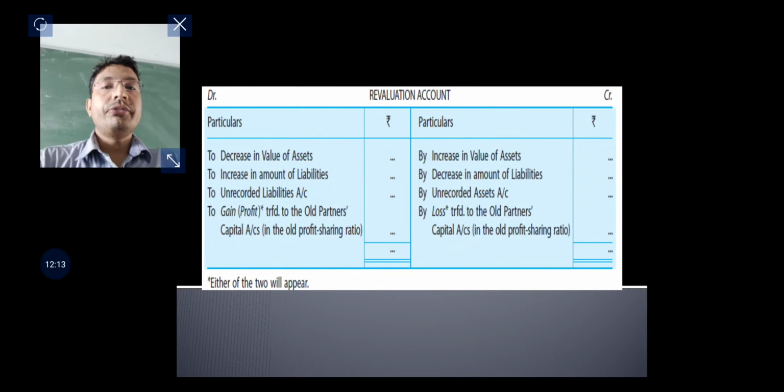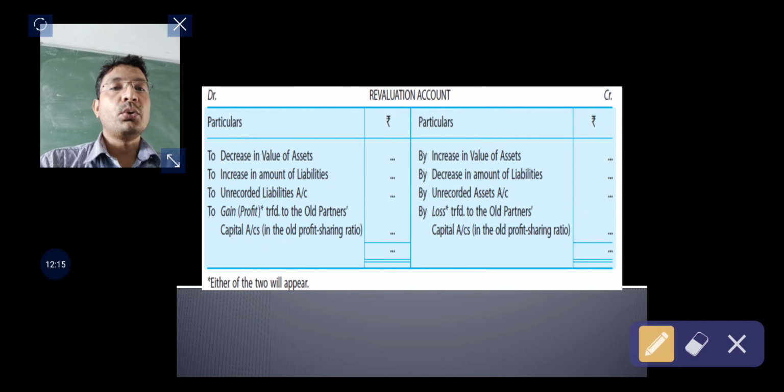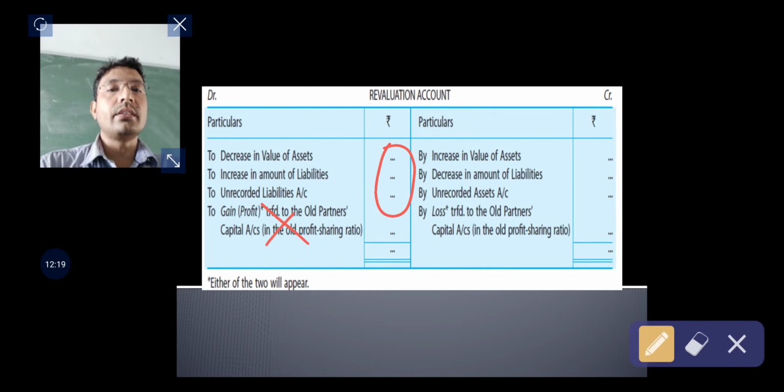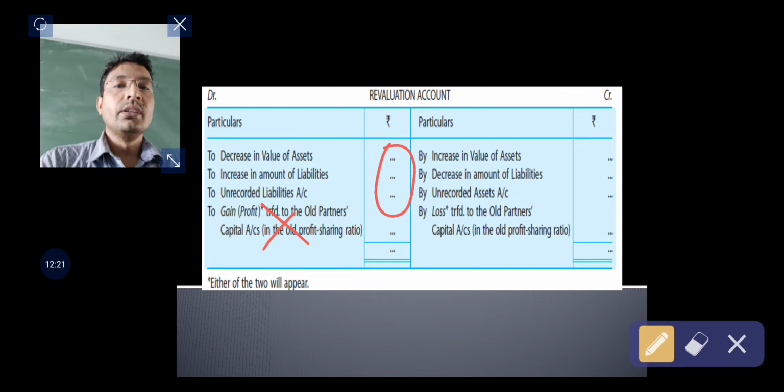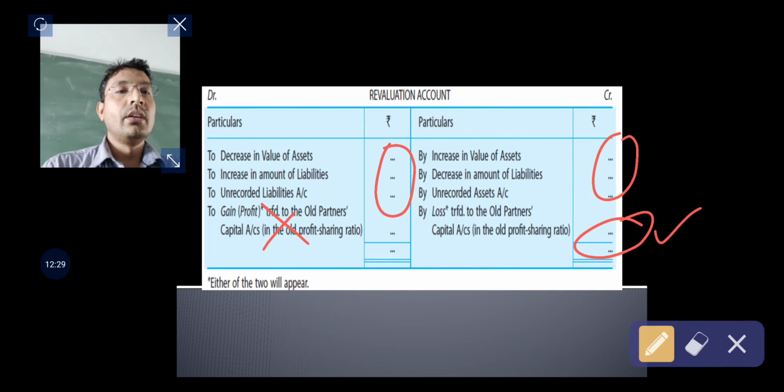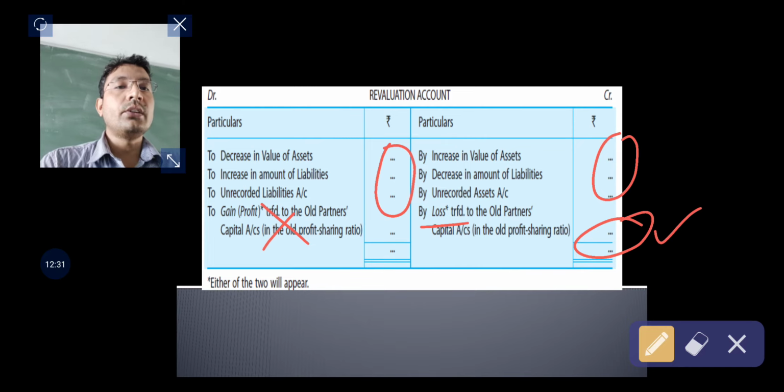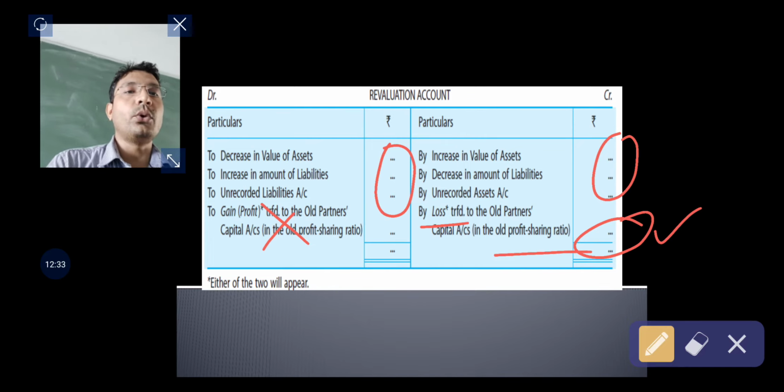Similarly, if the revaluation account shows a debit balance, that is, the debit side is heavier than the credit side, then there will be a loss, and this loss will be transferred to the old partners in the old profit sharing ratio.